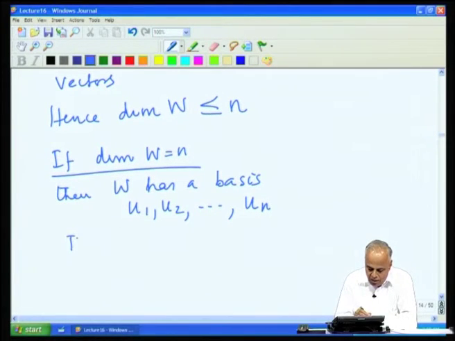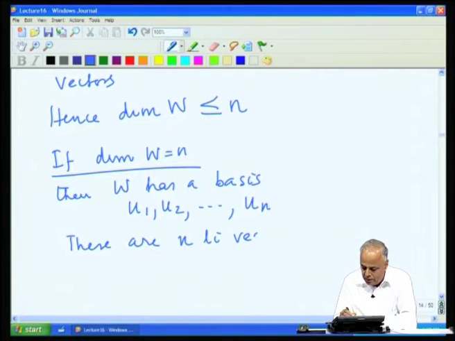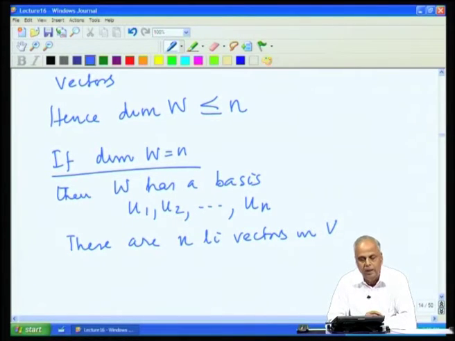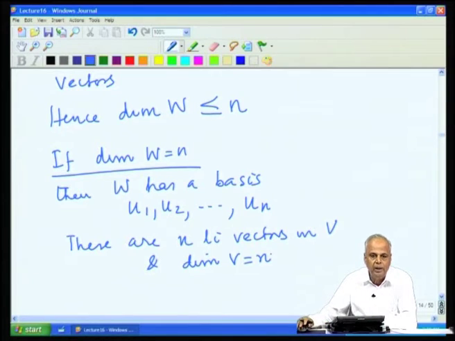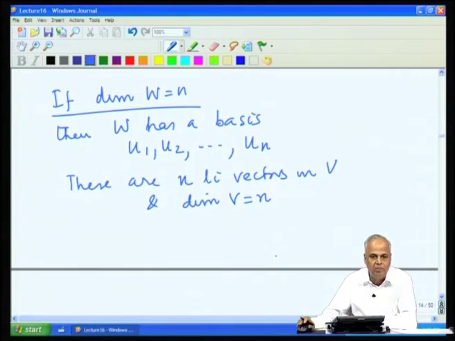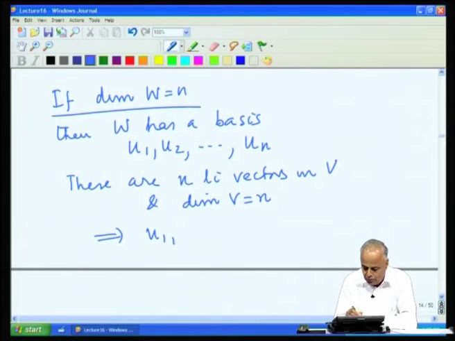So, these are n linearly independent vectors in V also, because they are in W and W is a part of V. Therefore, any n linearly independent vectors will form a basis for V. So, that says u1, u2, ..., un is a basis for V.